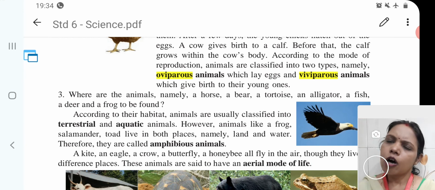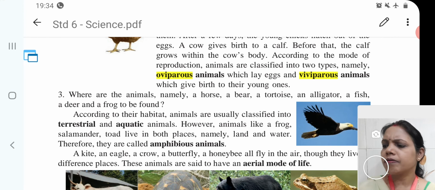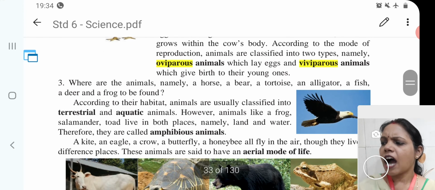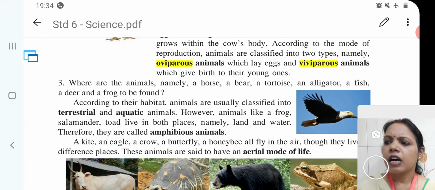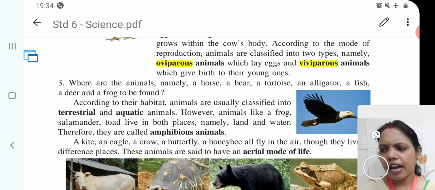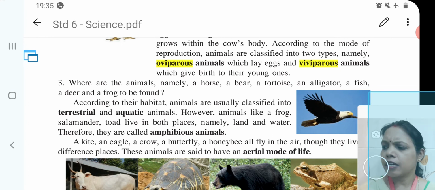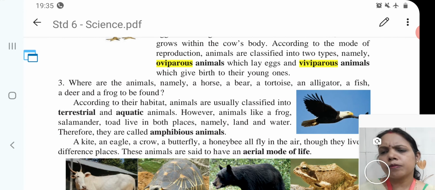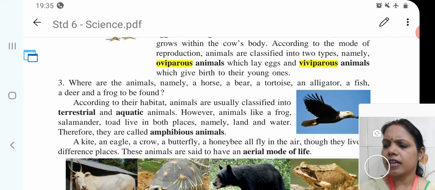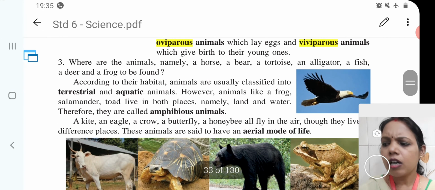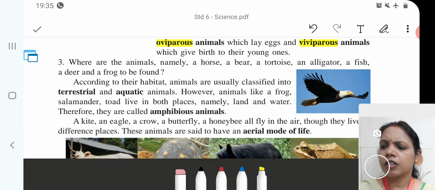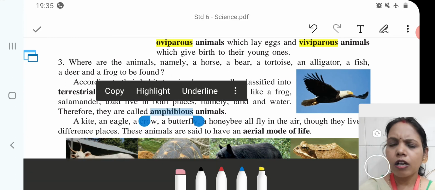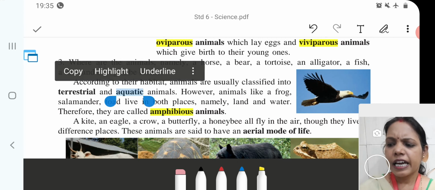According to habitat, now we will see animals are usually classified into terrestrial and aquatic animals. Animals like frog, salamander and toad live in both places, namely land and water. Therefore, they are called amphibious animals. Now, one by one, we will see this. A kite, an eagle, a crow, a butterfly, a honeybee.